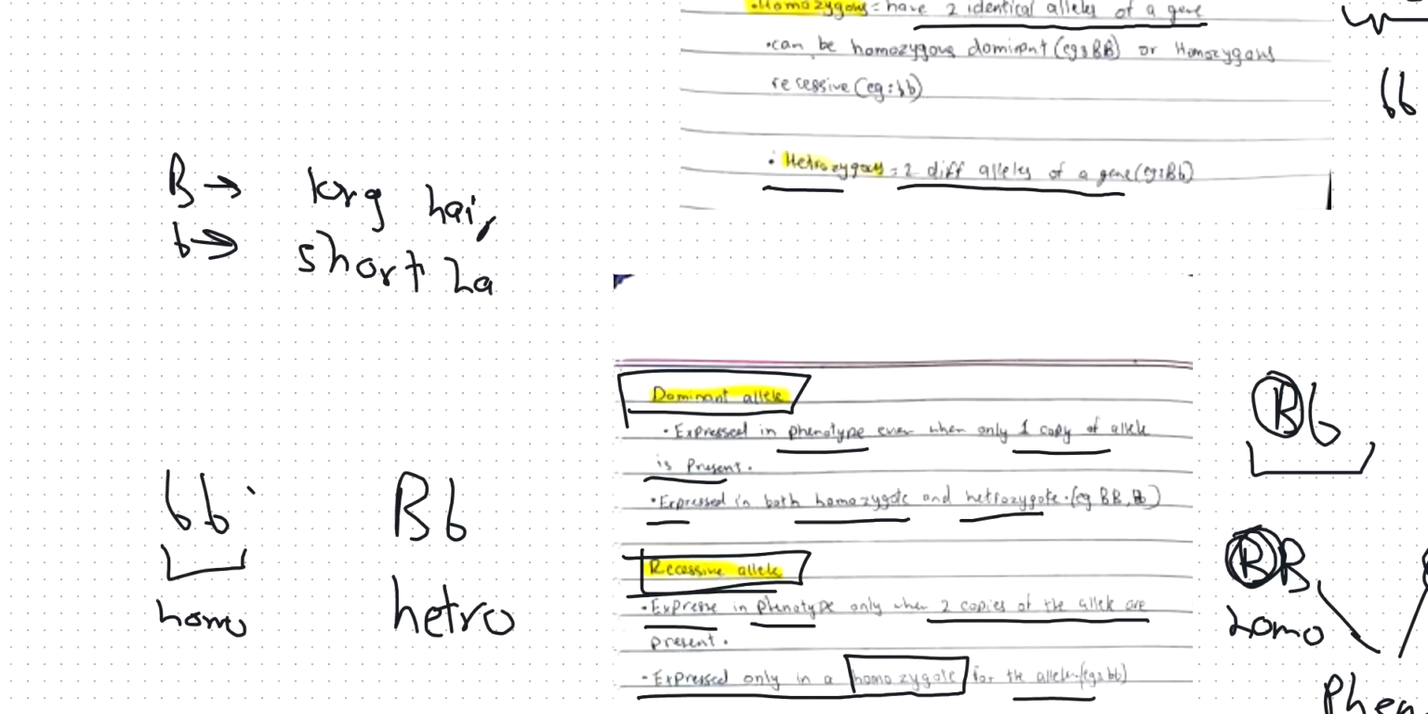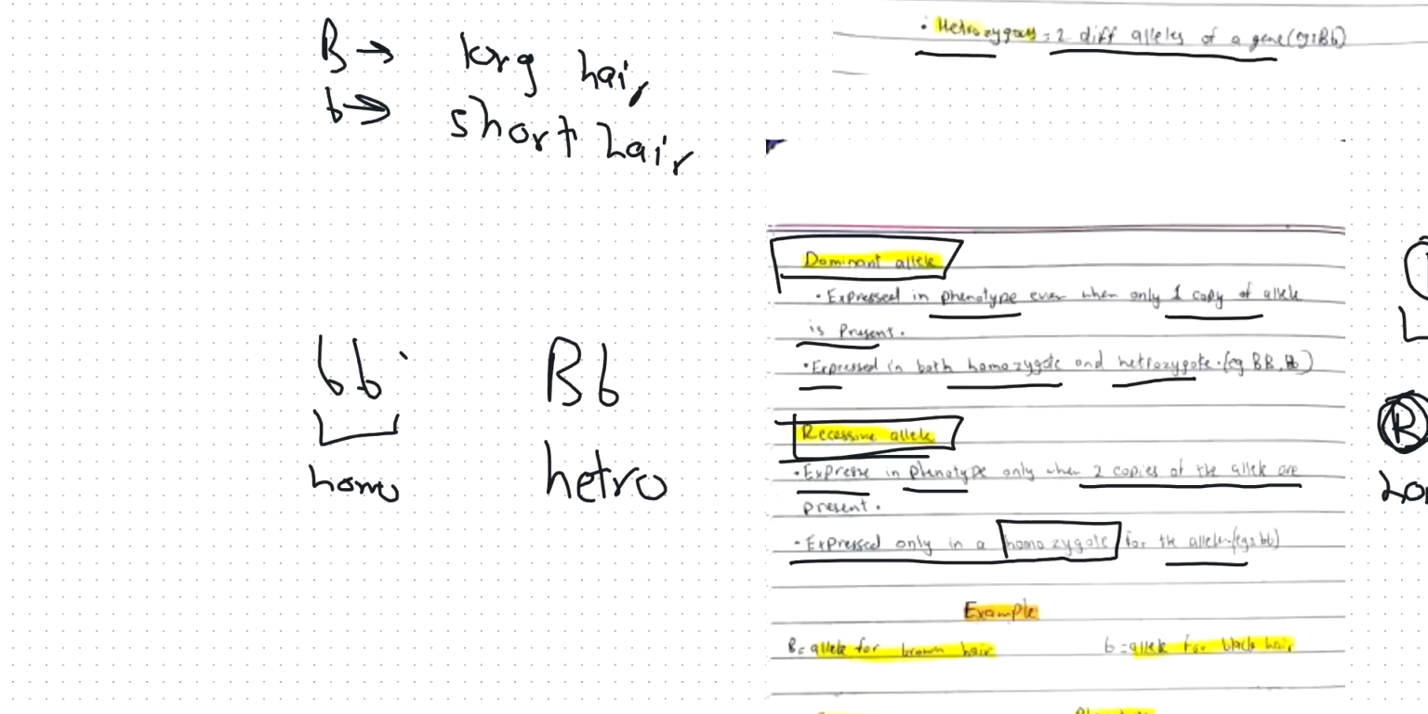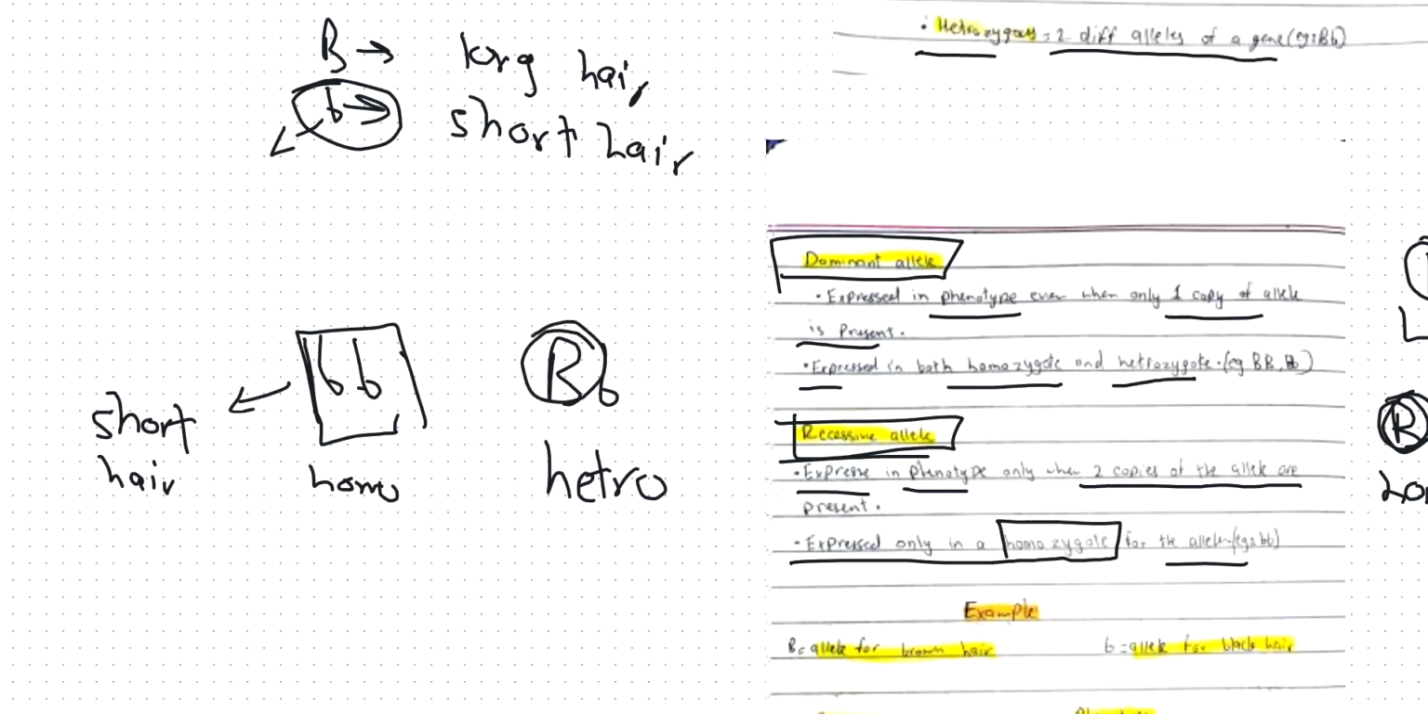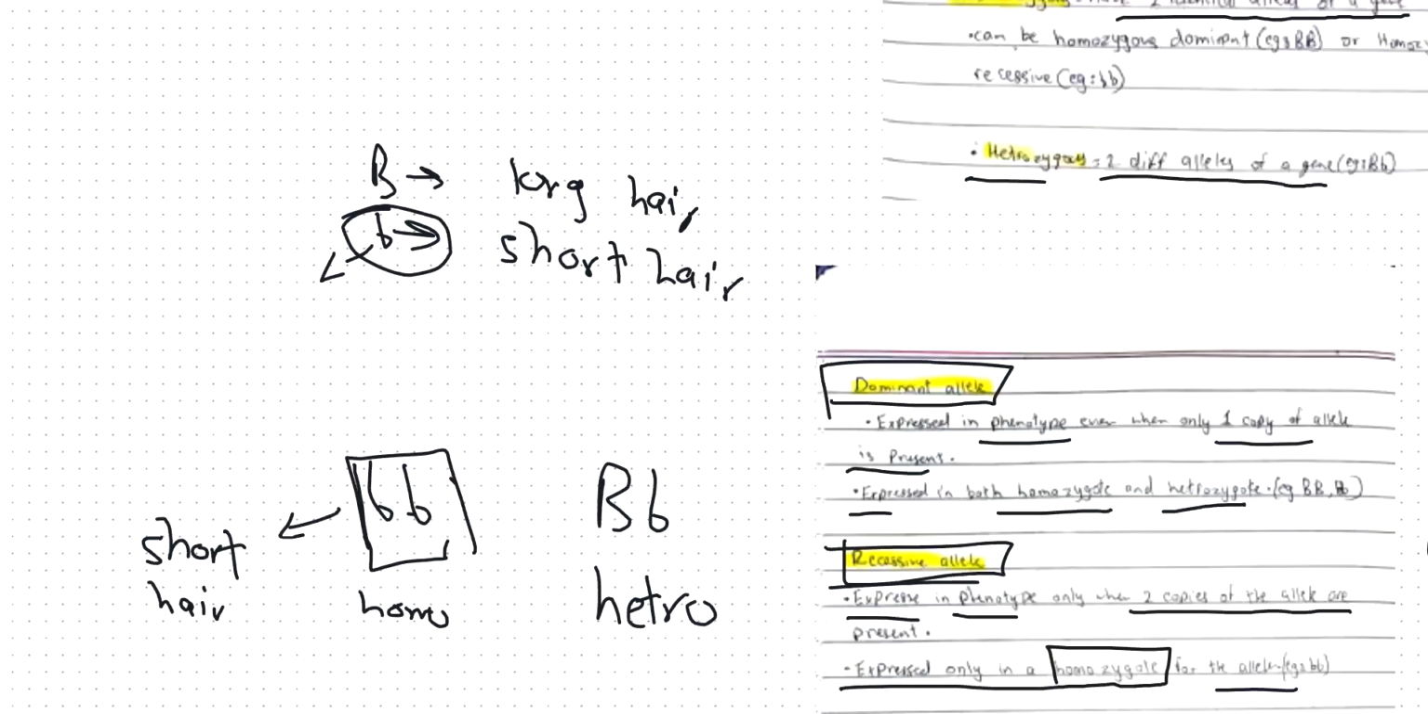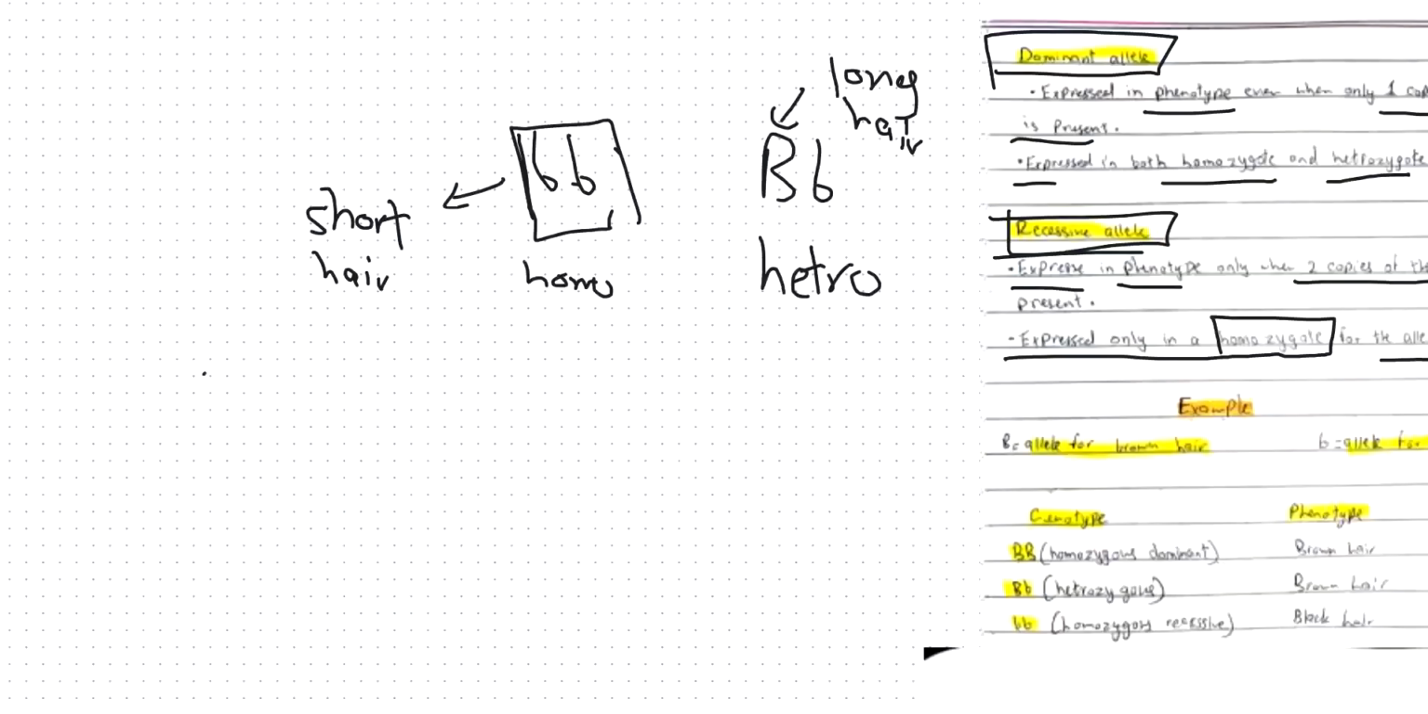When I am homozygous for recessive alleles, when I have both alleles as recessive, then only can I express the recessive allele for the phenotype. So in this case, this will express the short hair phenotype because I have two recessive alleles. When I have a heterozygous, a dominant and a recessive allele, the dominant allele would express the phenotype. So in this case, my long hair would be expressed. So remember this rule: whenever you have a dominant allele, that would be expressed.